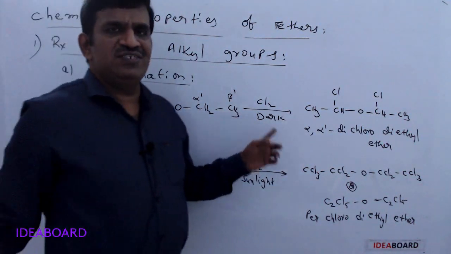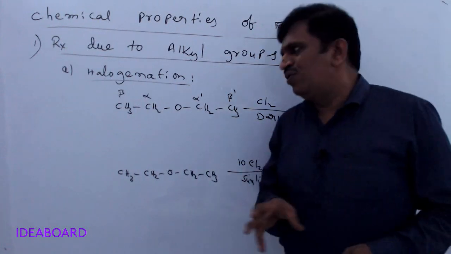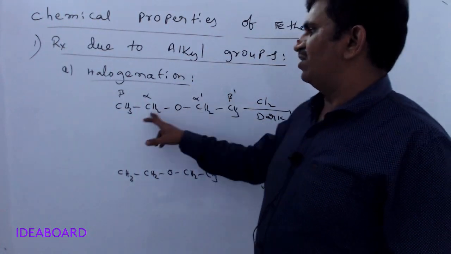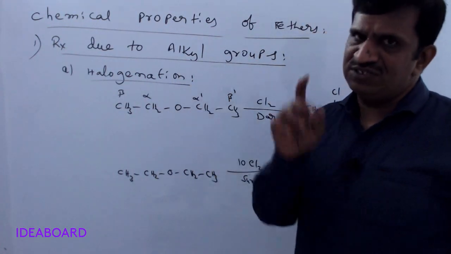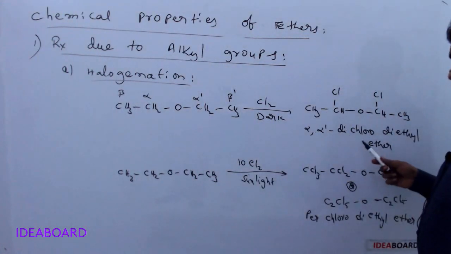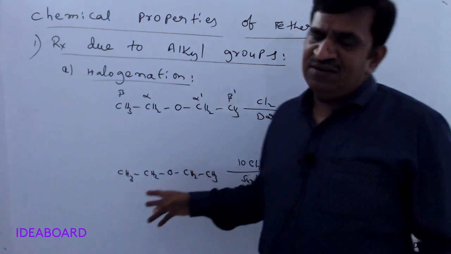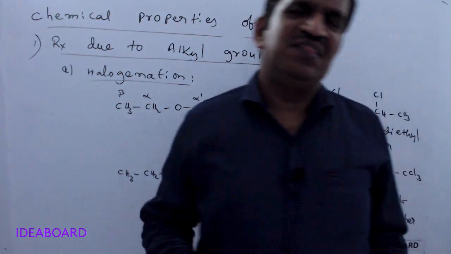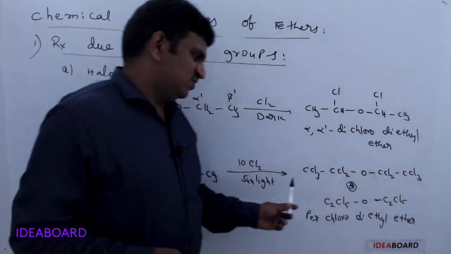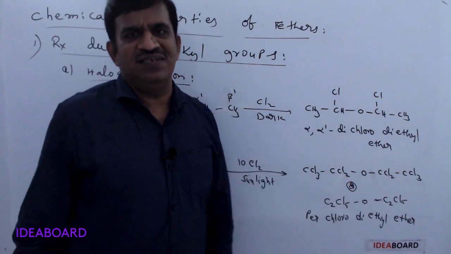So in dark conditions, the reaction is slow and not vigorous. Only one chlorine atom at each alpha position undergoes the reaction, giving alpha, alpha dash dichlorodiethyl ether. But in the presence of sunlight, the reaction is vigorous and so it gives perchlorodiethyl ether.